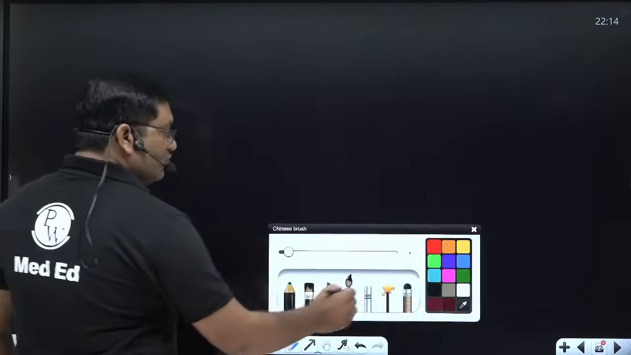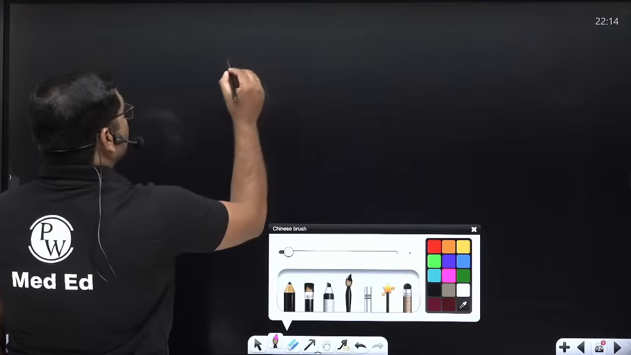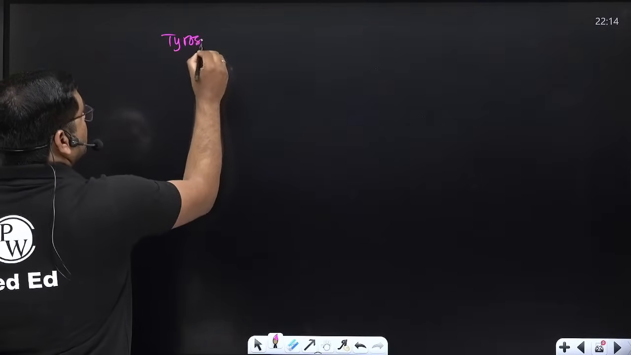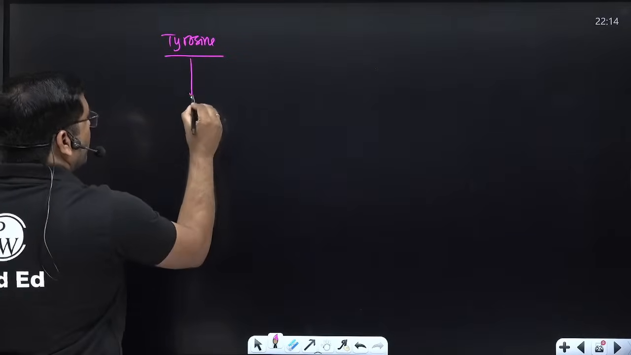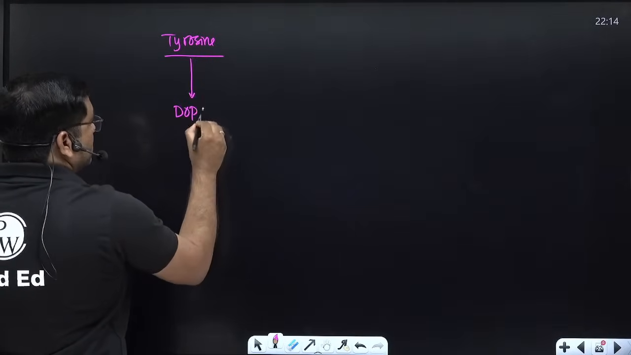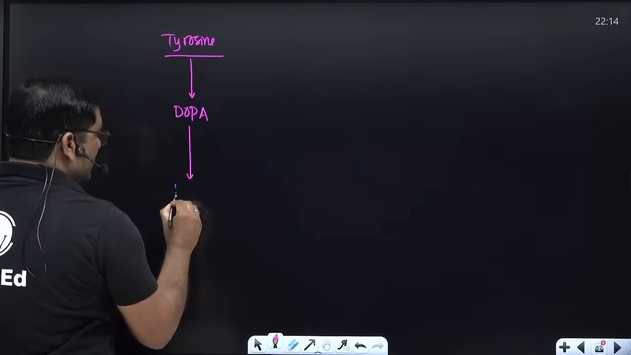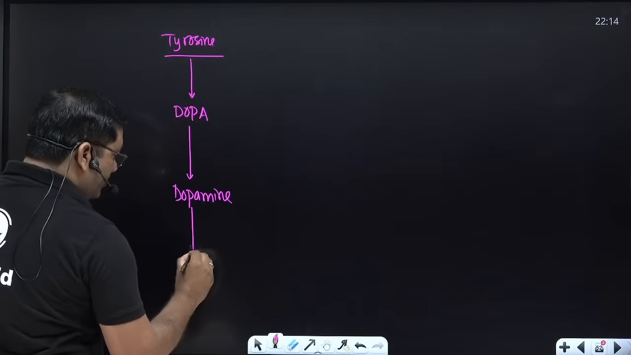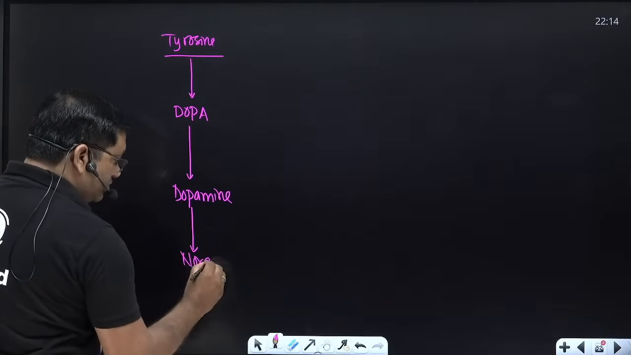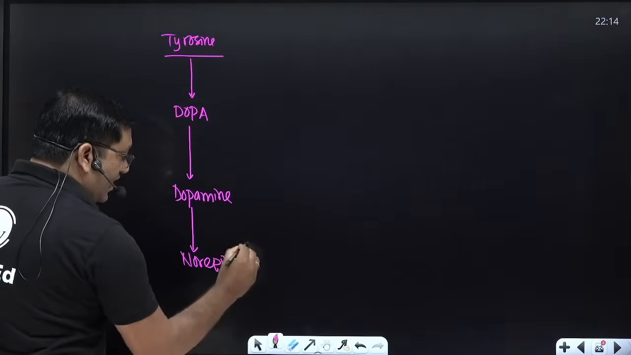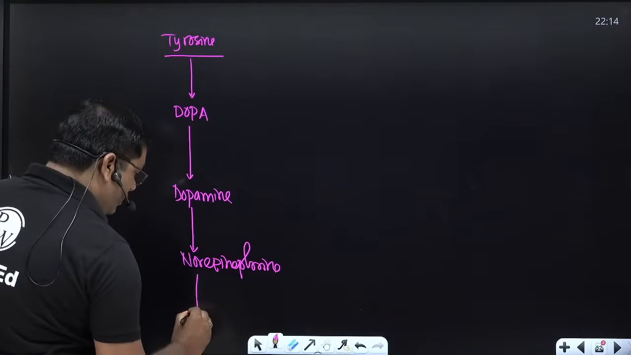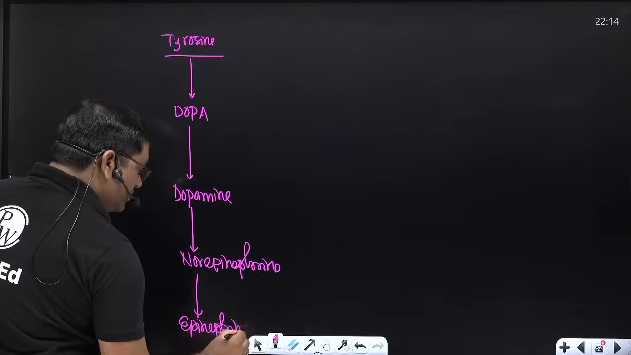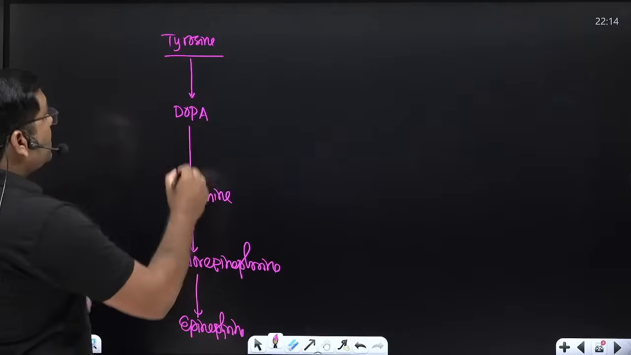They give you the neurotransmitters. For example, tyrosine is converted into dopa. Dopa is converted into dopamine. Dopamine hydroxylase converts dopamine into norepinephrine, and norepinephrine is converted into epinephrine. So this is catecholamine synthesis.